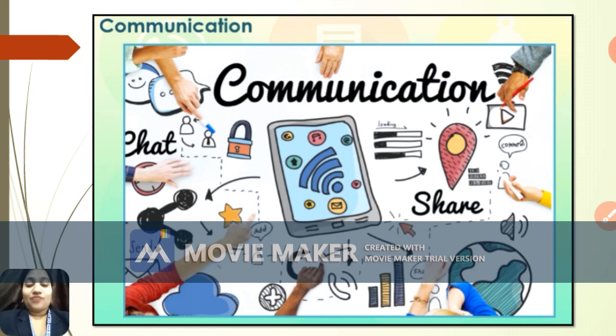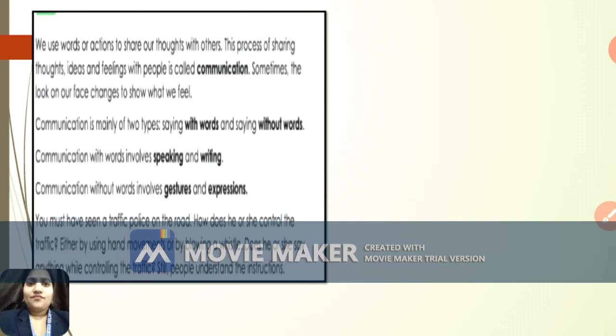Yes students, it is very important to share information, to send messages, to chat with your friends, and all this helps you to connect with one another, right? And that's why communication is a very important part of our life, right students? Now we know that we use words or actions to share our thoughts with others, and this process of sharing thoughts, ideas and feelings with people is called communication, right? But sometimes the look on our face even changes to show what we feel, right? So this is also communication.